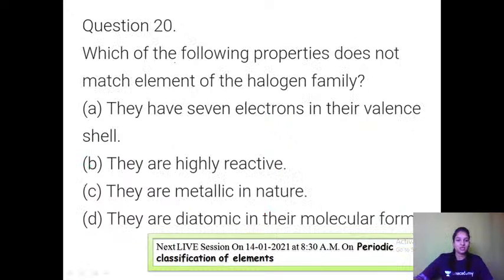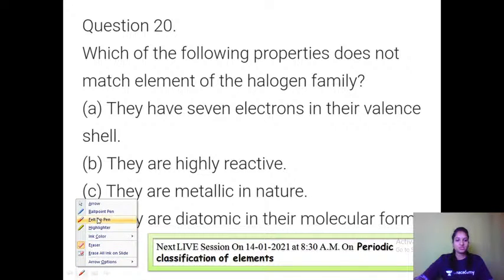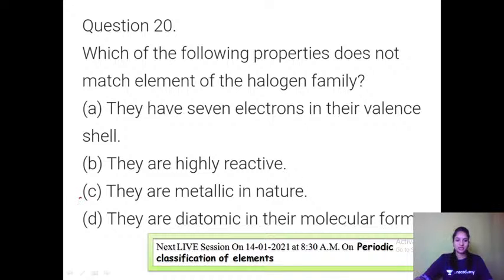Next one, the last question: which of the following properties does not match the elements of the halogen family? Seven electrons in the valence shell, this is matching. They are asking which does not match. They are highly reactive. They are metallic in nature? No, they are non-metallic in nature. Usually they form diatomic molecules like F2, Cl2, Br2. 17th group elements are halogens, and they are non-metallic. So that option is the wrong one.